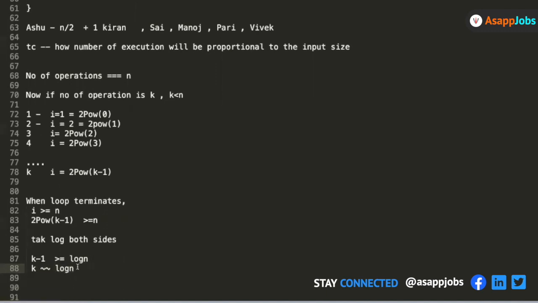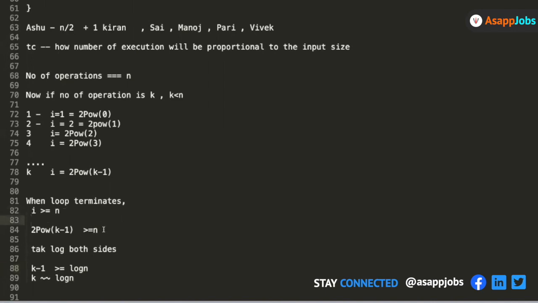Vishwa, I have a question. Yeah. I'm not clear about the log which we are applying here. I know k minus 1 is greater than or equal to n, but how does it become log n? No, k minus 1 is not greater than or equal to n. It is 2 to the power k minus 1. Yeah, right. Okay, so basically it's a normal log operation.